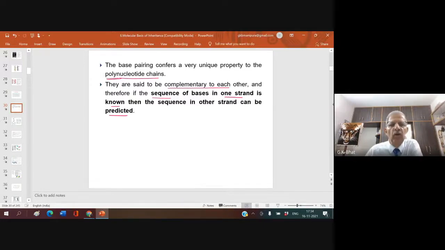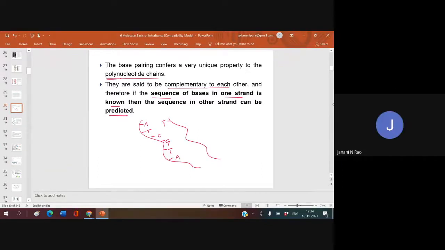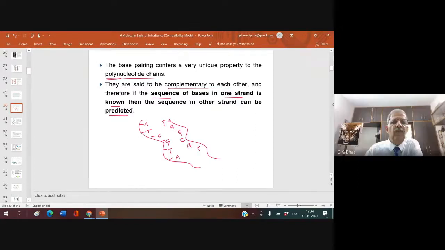If the sequence of one strand is adenine, thymine, cytosine, guanine, thymine, adenine, like that, what is the sequence of the other strand? Come on, tell me. Quick. Thymine, adenine, guanine, cytosine, adenine, thymine. Okay, this is what exactly it means.